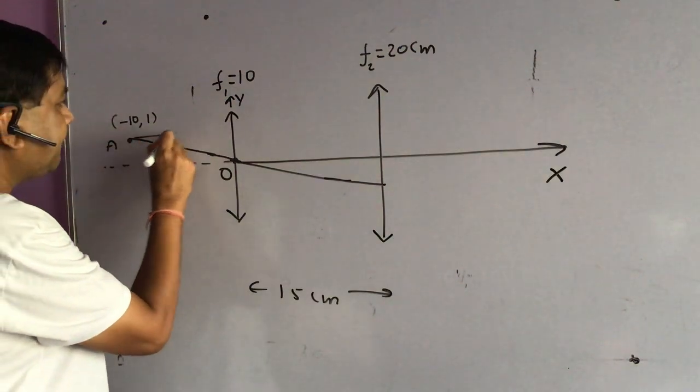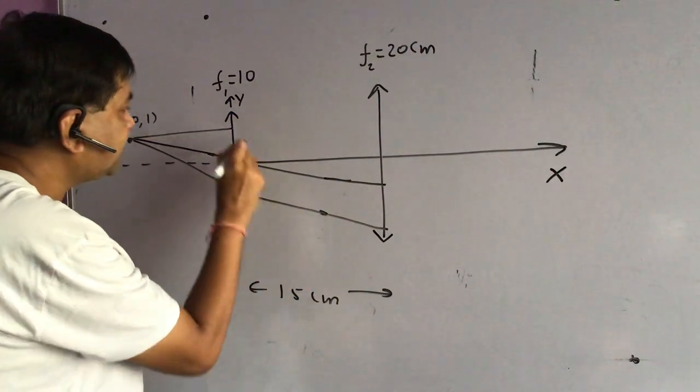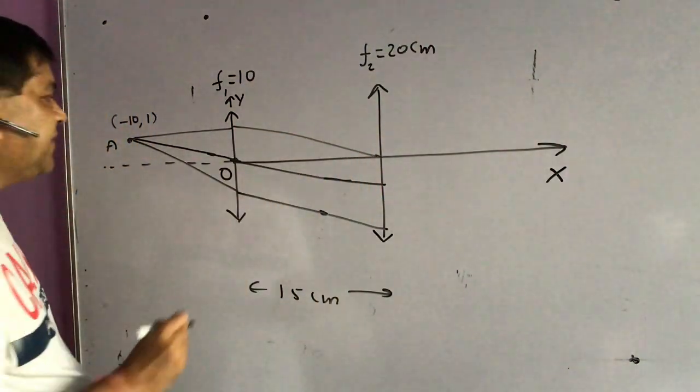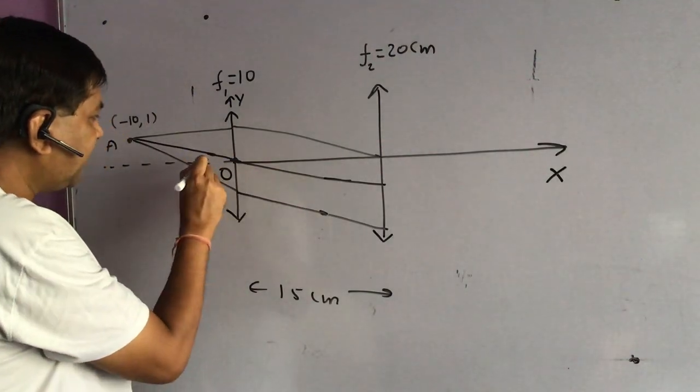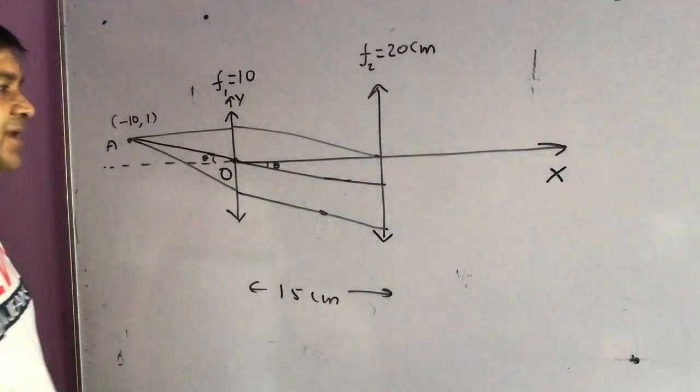The other rays will be parallel to this one. So this will be the diagram. Okay, but the interesting thing is, if this ray is getting unaffected, so if this angle is theta, this is theta, and all those rays are parallel, so this angle